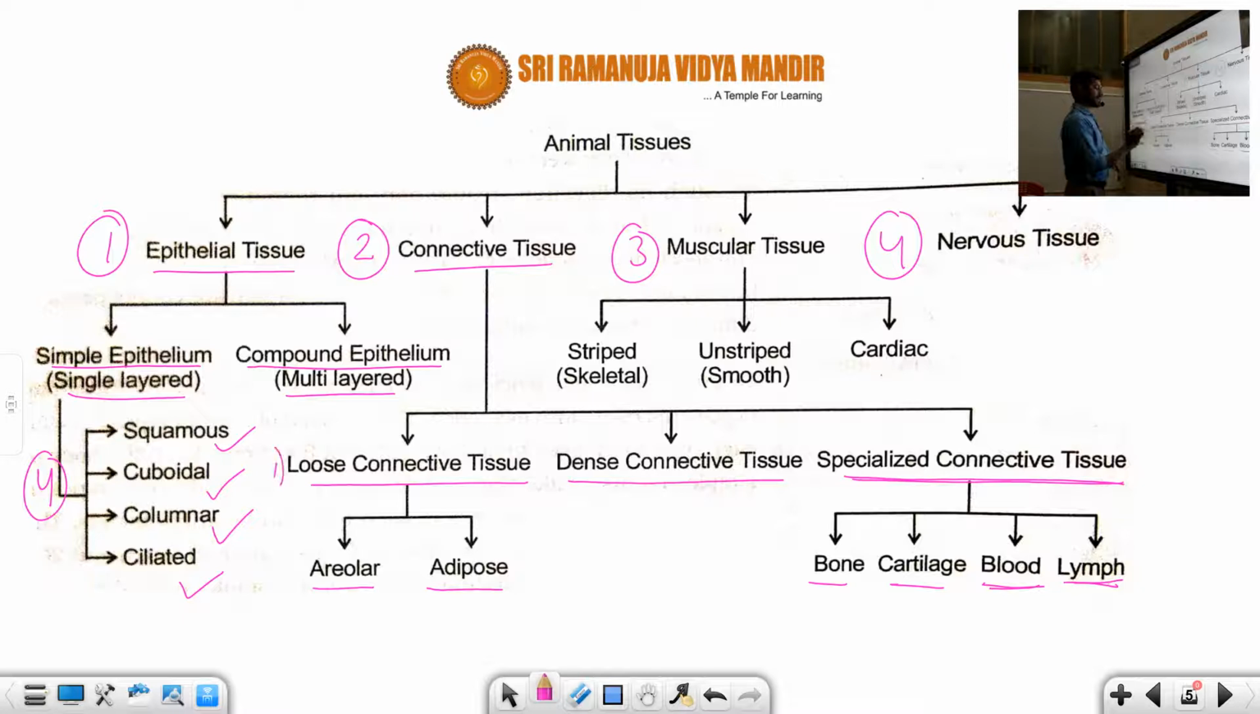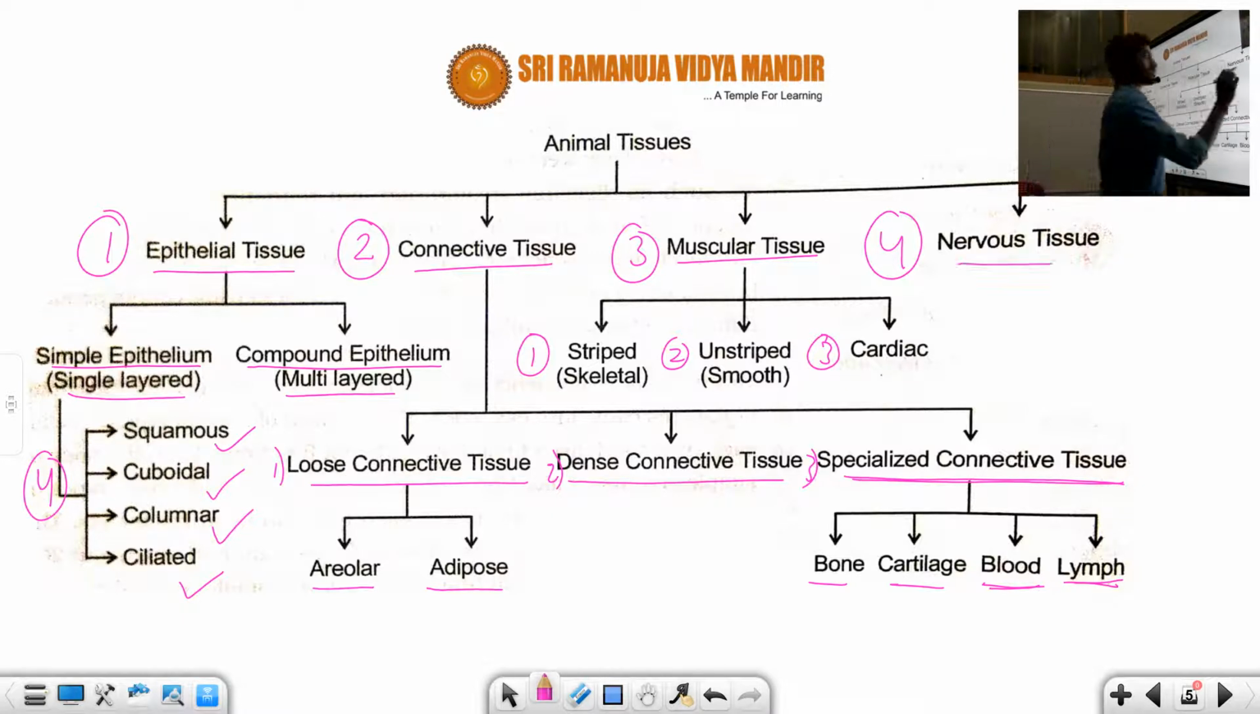So how many types of connective tissues are these? There are 3 types, 1, 2 and 3. Again the loose connective tissue is of 2 types, areolar and adipose. And specialized connective tissue is of 4 types: bone, cartilage, blood and lymph. So next, coming to the muscular tissue. The muscular tissue is of 3 types: skeletal, striped muscle, unstriped or smooth muscle, and another one is cardiac muscle. And the last but not least, the other one is the nervous tissue.